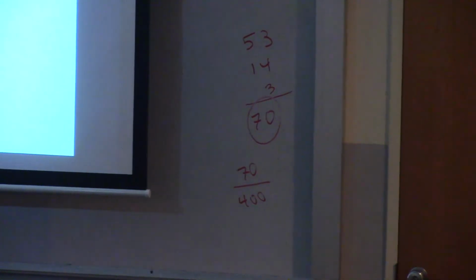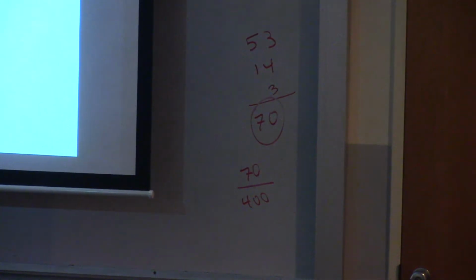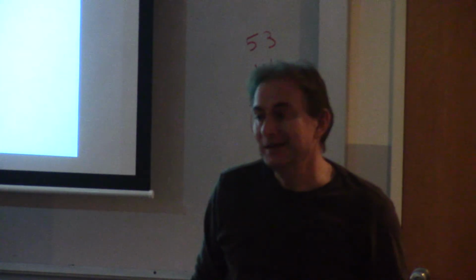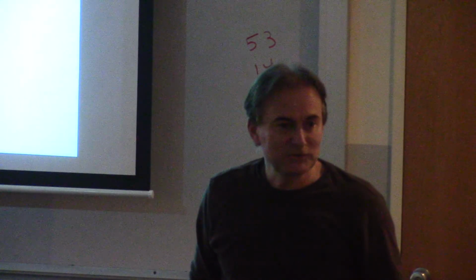Well, actually, it's pretty easy to do. That's going to be 35, half of 35, 17.5. So we expect 17.5% of the records to collide.